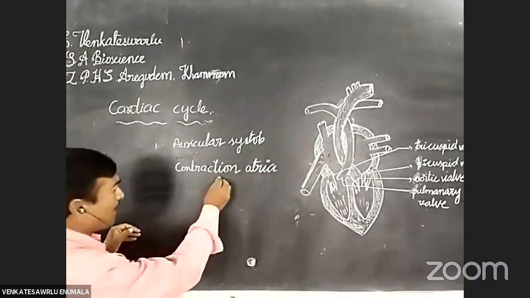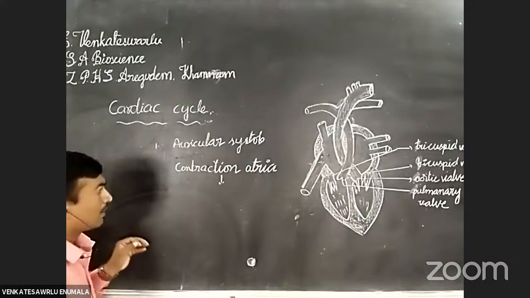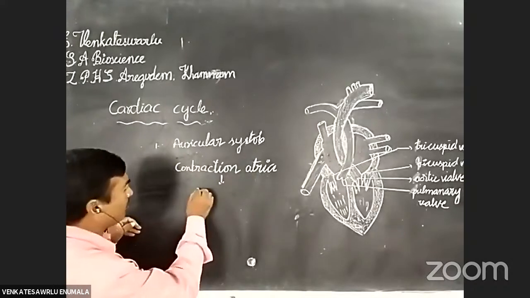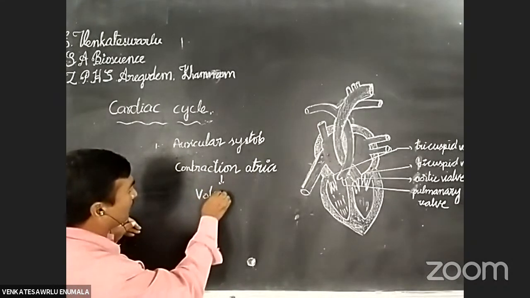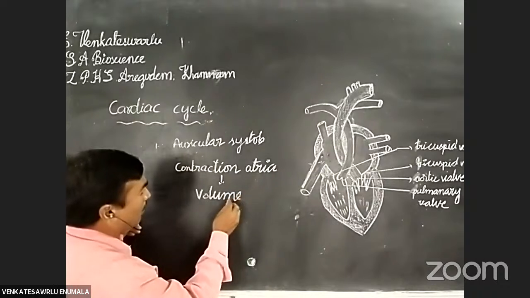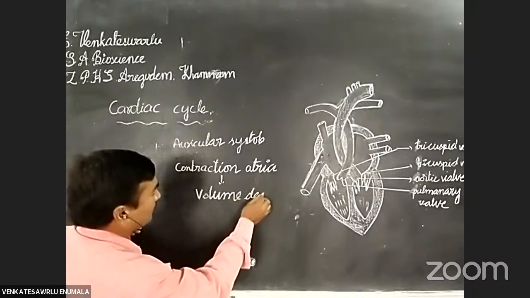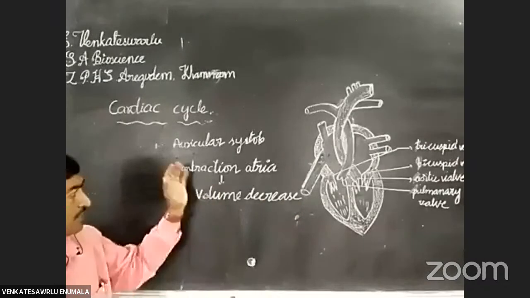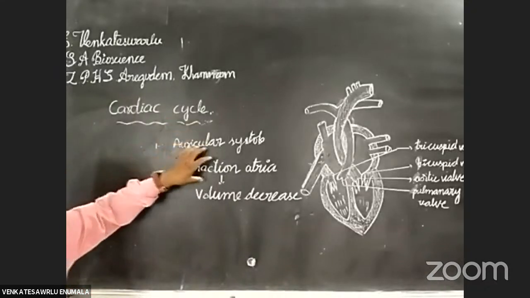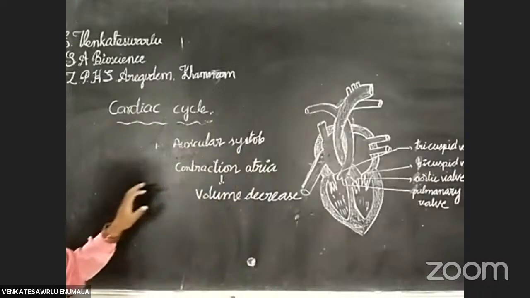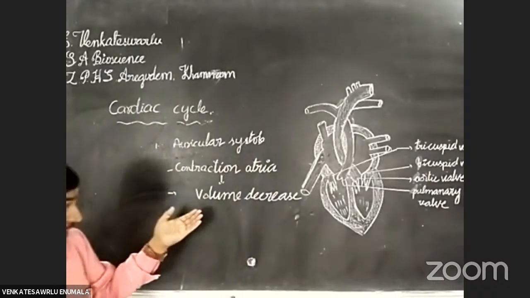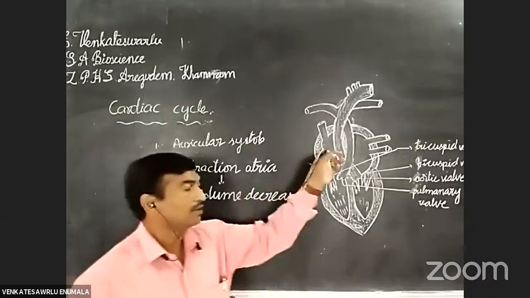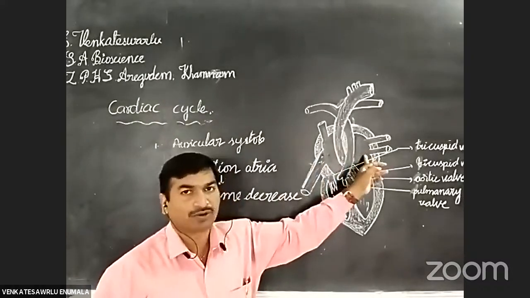Okay, students. Now, what happened when contraction occurred in the atria? The volume decreased. Volume decrease. Okay, this is the first two. In the auricular systole, the first change is contraction of the atria. Okay, what is the second change? The second change: the volume decreases in the right auricle and left auricle.